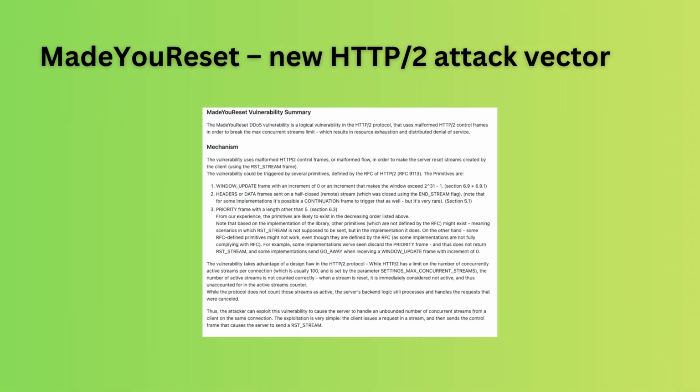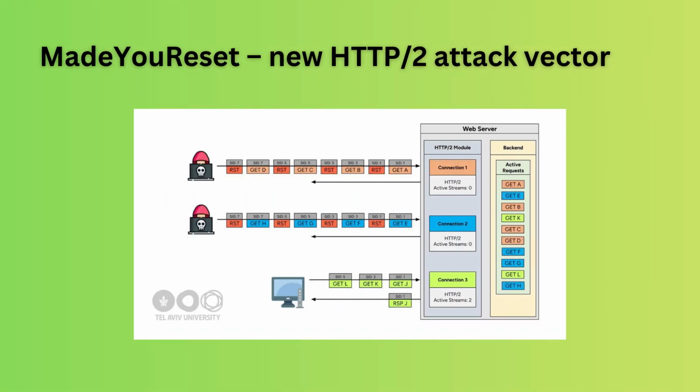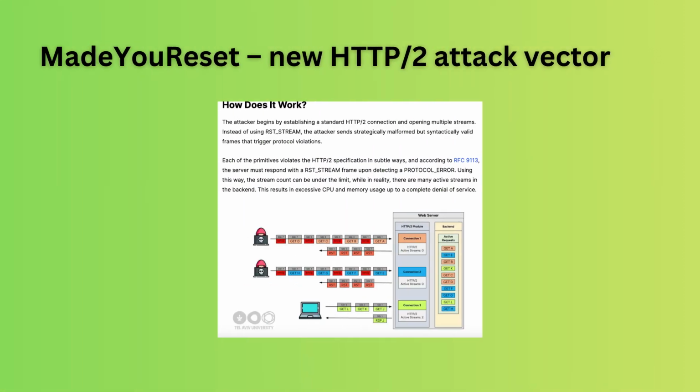First up, we've got a brand new twist in the HTTP/2 world. Researchers discovered a technique they call MadeYouReset that abuses the way servers handle RST stream frames. By flooding a connection with malformed control frames, zero-length window update increments, bogus priority frames, and the like, attackers can reset streams repeatedly and blast through the normal limit of 100 concurrent requests. On top of that, there's a variant of HTTP/1.1 desynchronization called CL.0 that can lead to request smuggling. The end result? Your web server falls over while the attacker's connection stays open.